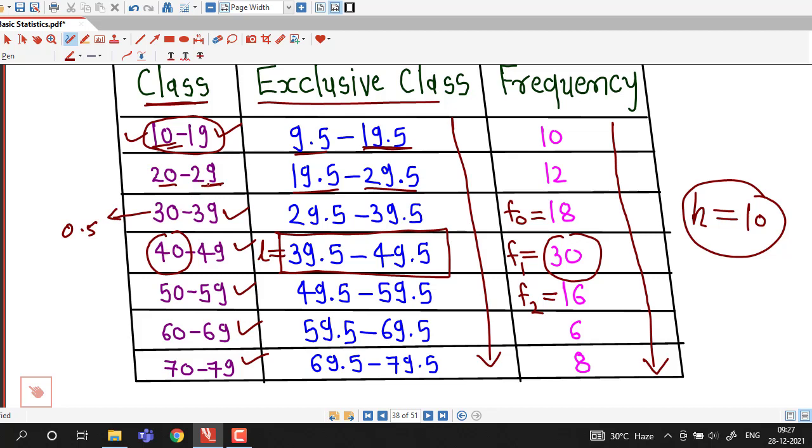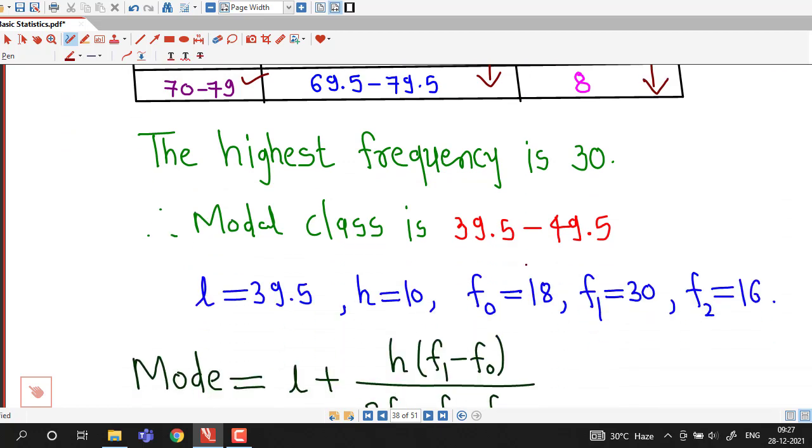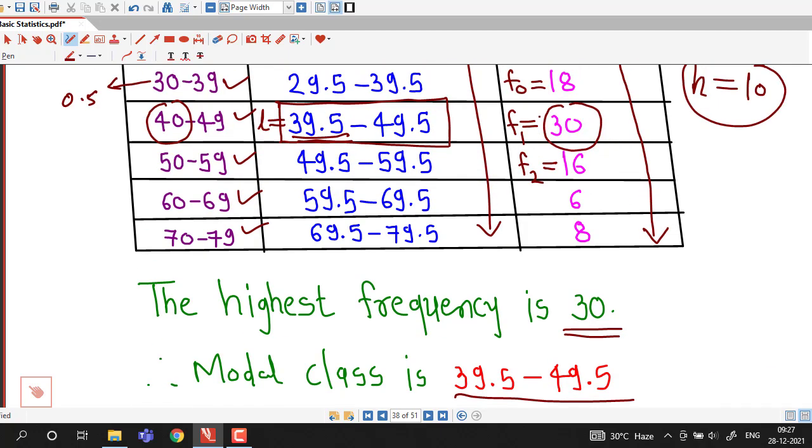If classes are not exclusive, we must convert them into exclusive type classes, and we will use these new exclusive classes to identify the modal class, and corresponding to that modal class we will find out the lower limit and corresponding frequencies. After that things are the same. Here we have to write all these things systematically. Highest frequency is 30, therefore modal class is 39.5 to 49.5.